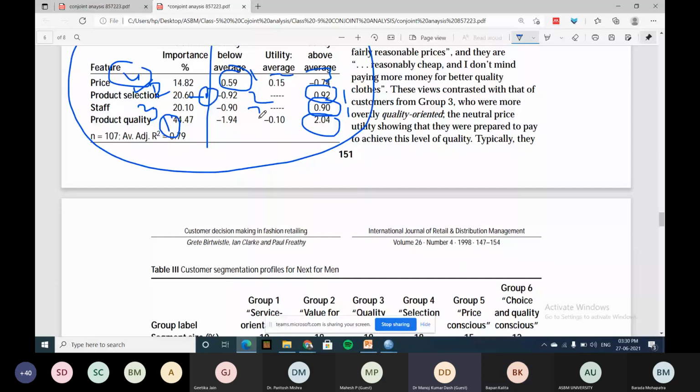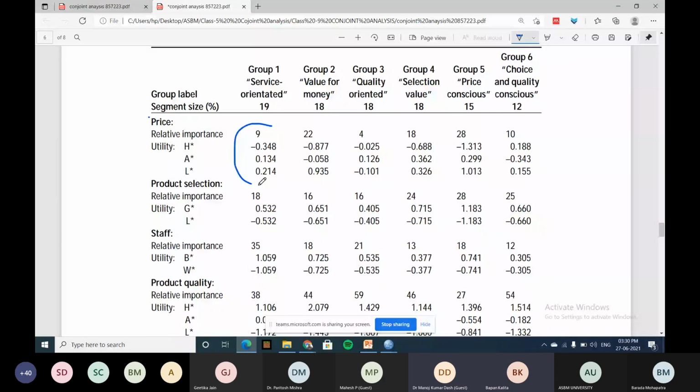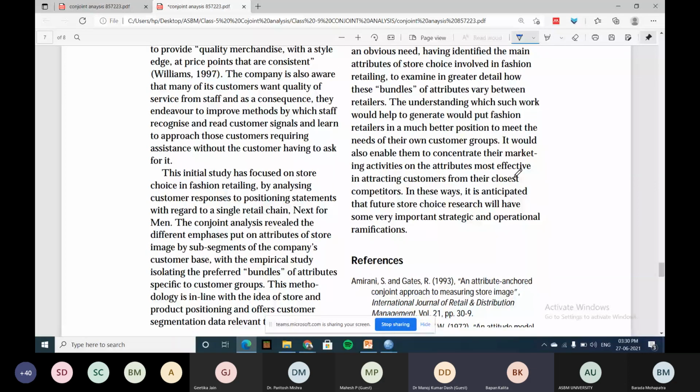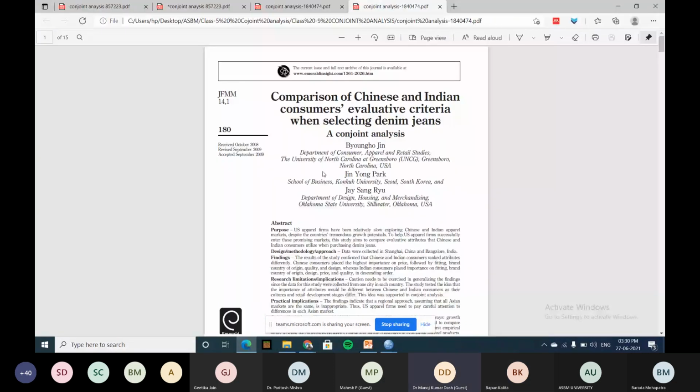Now for each price, they've calculated the average. I will explain both tables. So tell me, is conjoint analysis easy or difficult? Till now it's fine, sir. Now it will feel even better. What is the problem here?